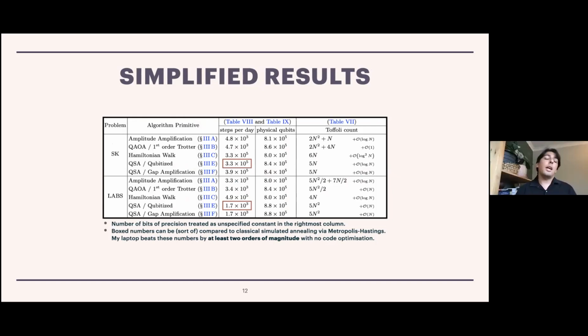Yes, and that's a good chance to talk a little bit about how we're getting the numbers that we are. We're being a little bit naive about this because we are assuming that all Toffolis must be carried out in sequence. The idea is that in the surface code, we're supposed to have what they would call a T-gate or Toffoli gate factory, which prepares a magic state and then does some stuff to it in order to simulate a Toffoli gate or a T-gate or whatever the non-Clifford gate might be. And we're assuming that we have only one such factory. So all Toffolis must be carried out sequentially in our compilation model.